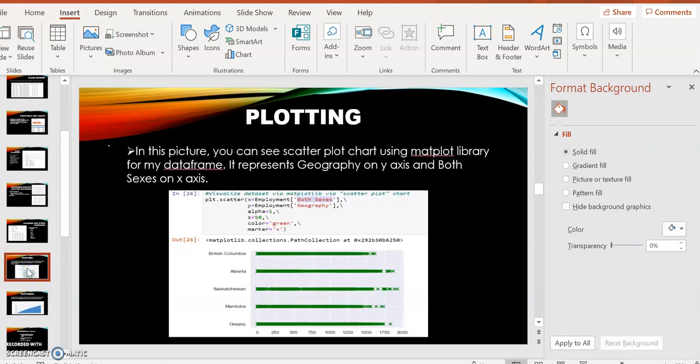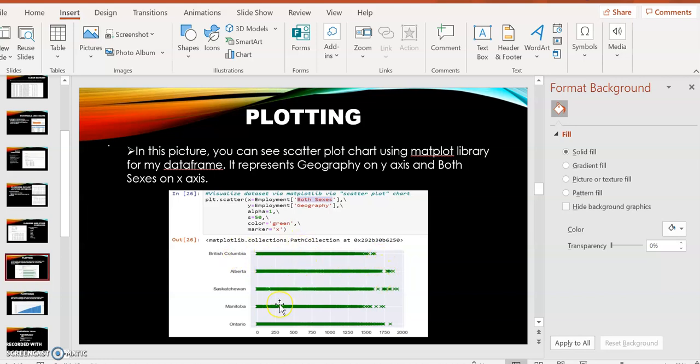The next is plotting. Plotting means I will plot my columns and rows on a graph, and it gives me the visualization of my data set. So next step is plotting. We can do the plotting by using libraries like matplotlib and plotly. So the first graph is my scatter plot. You can see that in the figure. I use the scatter plot graph, and it shows the geography on the y-axis and the sex categories on the x-axis. So this is my scatter plot graph.